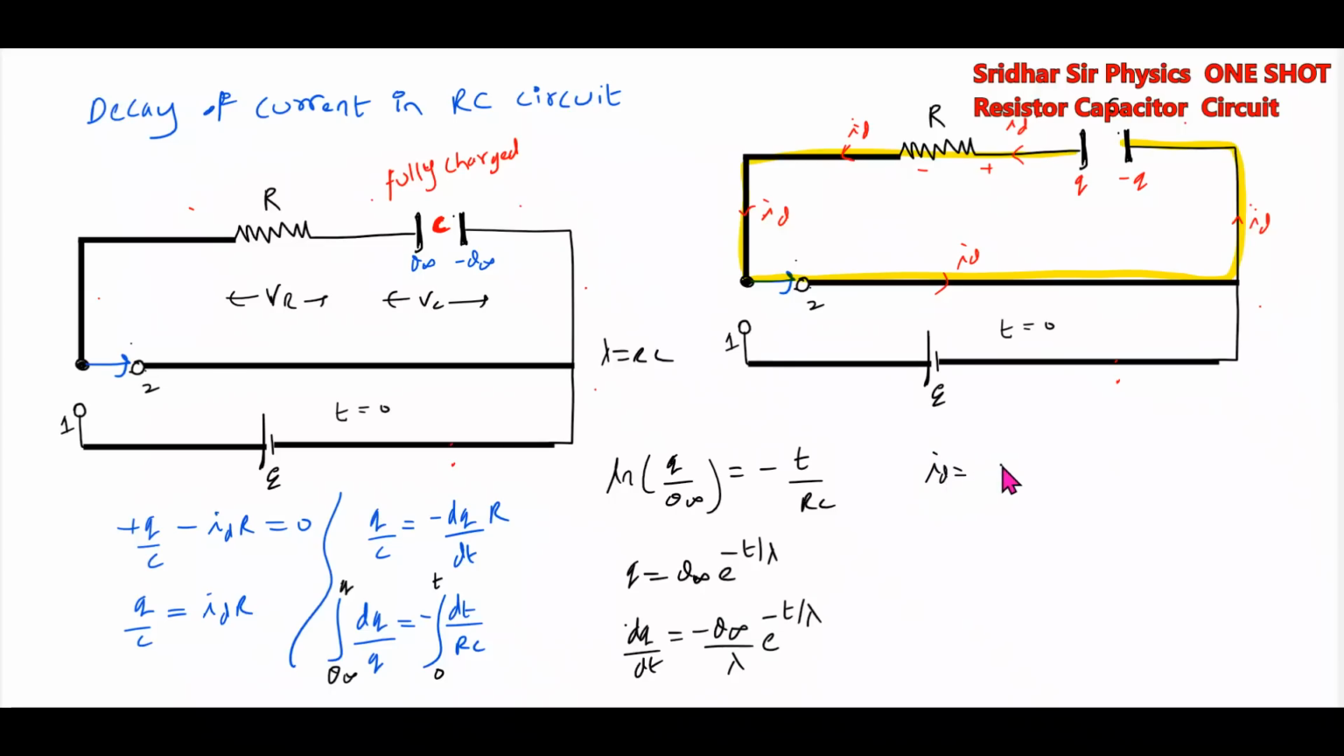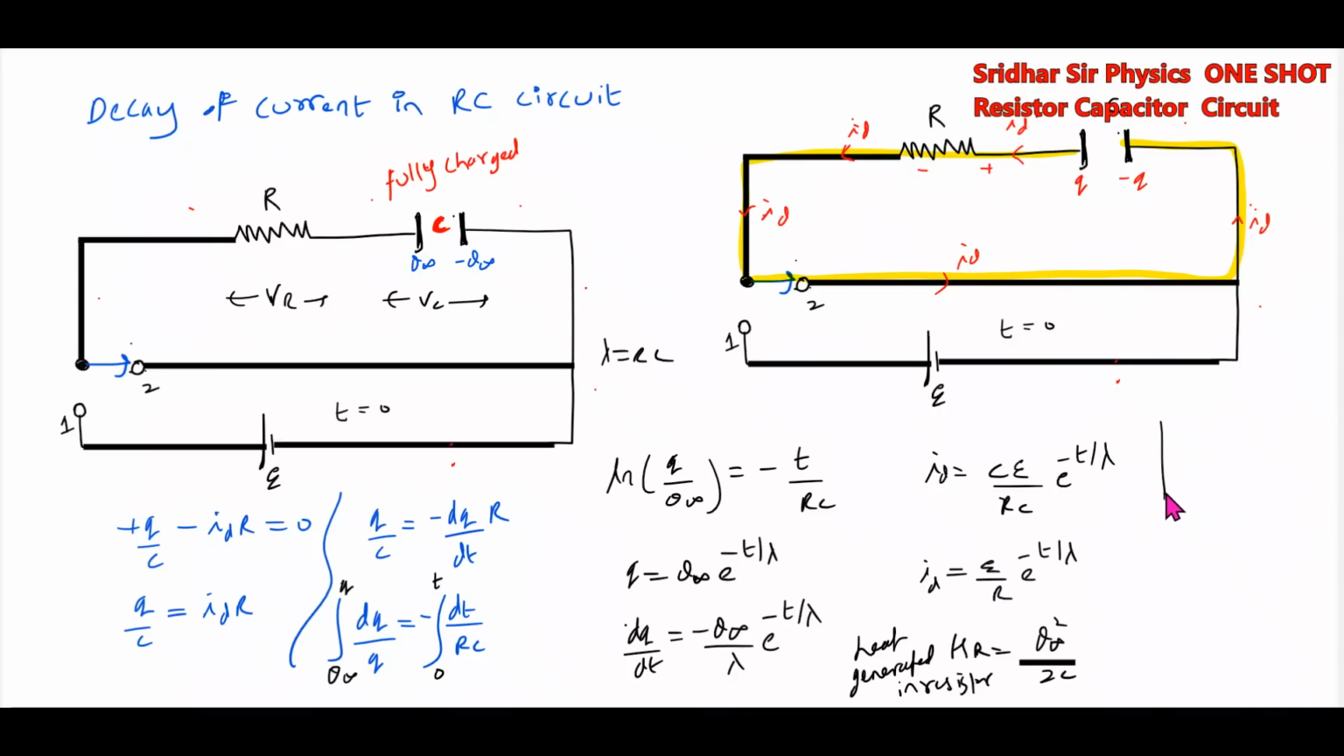The discharging current: q infinity is what? CE, the steady state charge. Then this will be over RC. So all the energy in the capacitor, finally when it becomes 0, all that will be taken by the resistor. So what is the heat generated across the resistor? That should be equal to Q infinity square by 2C. This is the heat generated in the resistor. All the energy in the capacitor will be taken by the resistor.